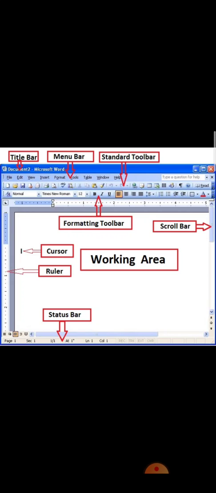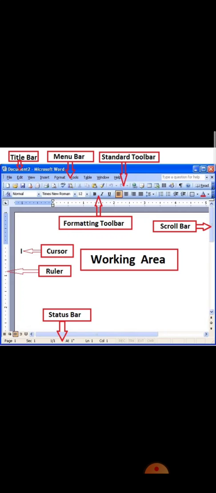Status bar shows the status of our file, meaning at what page we are, which page we are working on, which section this is, like this. And on the right side you can see the scroll bar. Scroll bar means if we want to move the page up and down, with the help of this scroll bar we can do that easily.